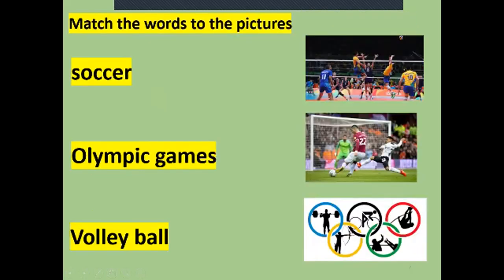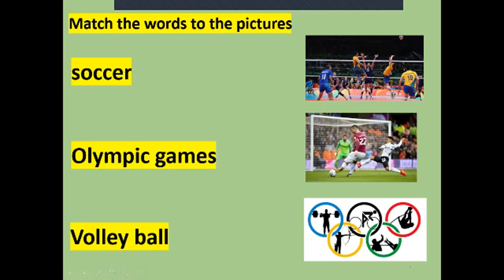The last words we have today are soccer, Olympic Games, and volleyball. So where is soccer? Soccer is the same as football. So soccer is another word for football. So this is soccer. I play soccer, or I like playing soccer. So soccer is number 2. Olympic Games is not only one game. It's a lot of games like weightlifting, running, shooting, volleyball, high jump. So these are called Olympic Games.